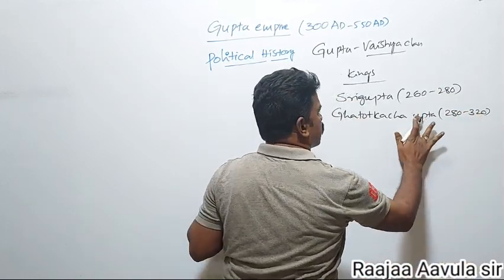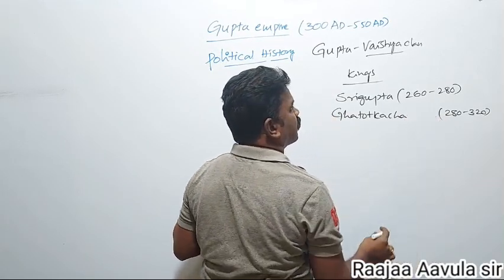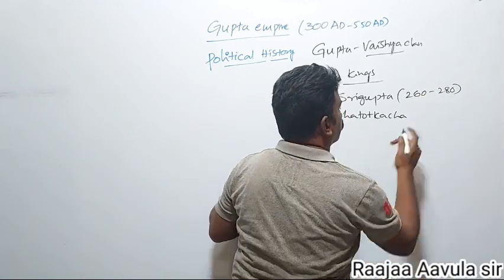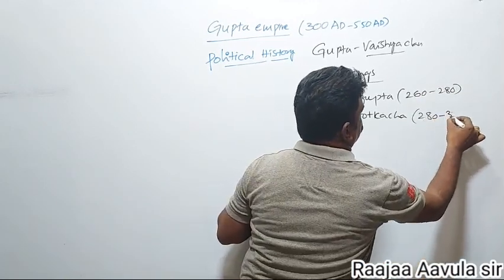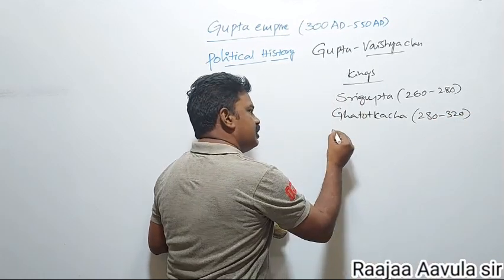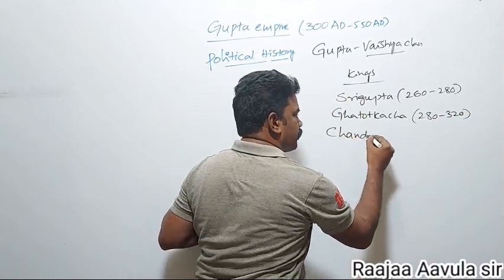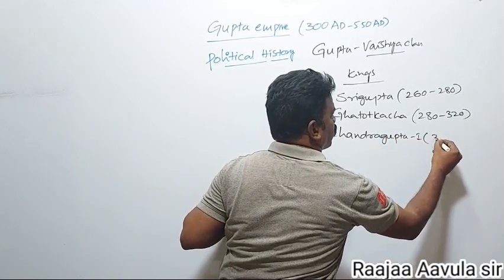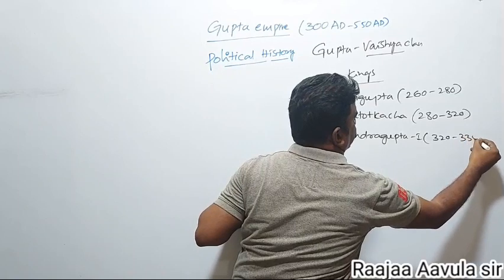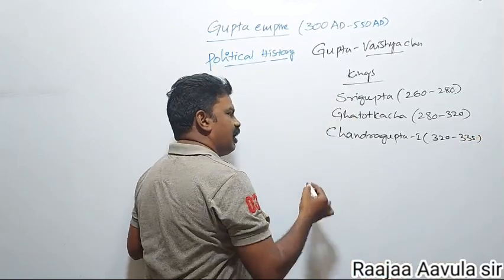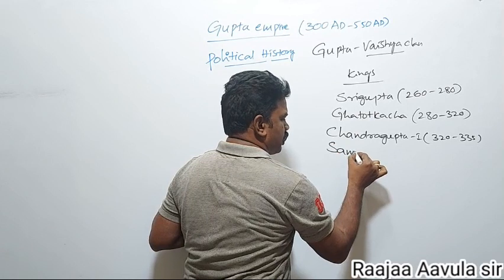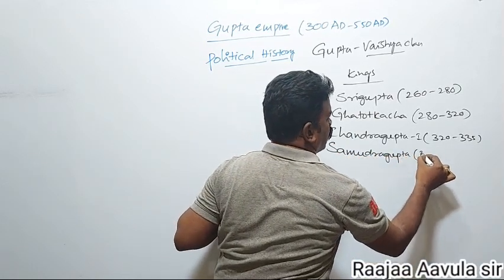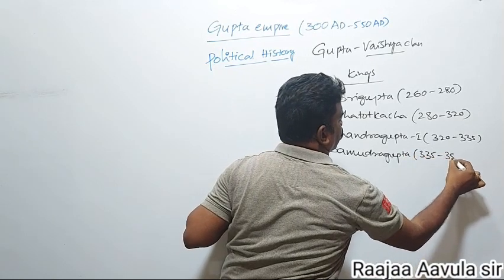After Ghatotkacha, Chandragupta I. He ruled from 320 to 335 AD. And after Chandragupta I, Samudragupta, he ruled from 335 to 380.